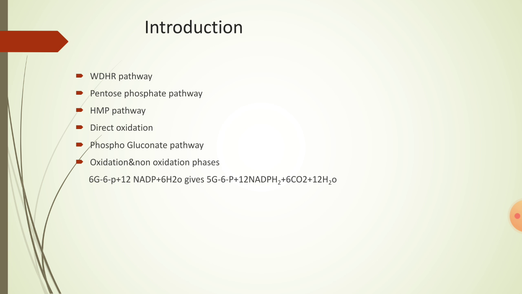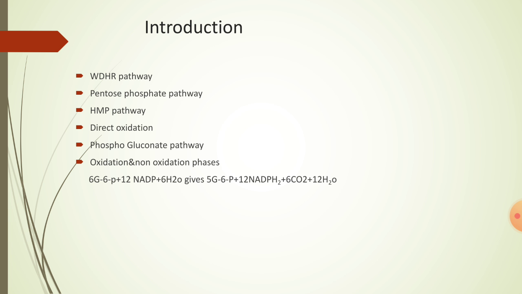So by now we have understood why this HMP pathway should be operated: in order to produce more energy-rich compounds to carry out other anabolic or constructive pathways and the synthesis of nucleic acid and other required materials. The major things formed in this pathway are NADPH2 molecules and ribose 5-phosphate molecules.